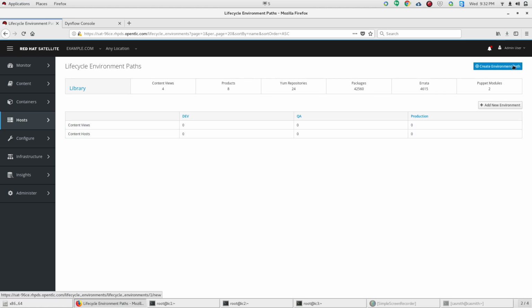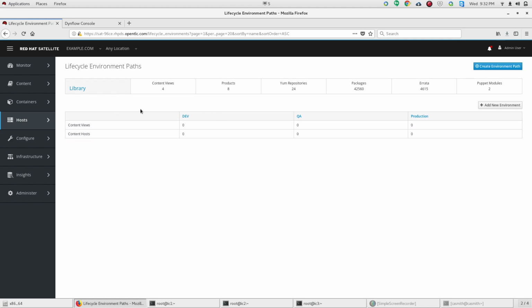If you wanted to create additional environment paths, you could, and you can name them something different for different environments that maybe have a different set of systems passing through. Maybe there's a UAT for a particular software development lifecycle or a sandbox or something like that. You can create as many as you like.